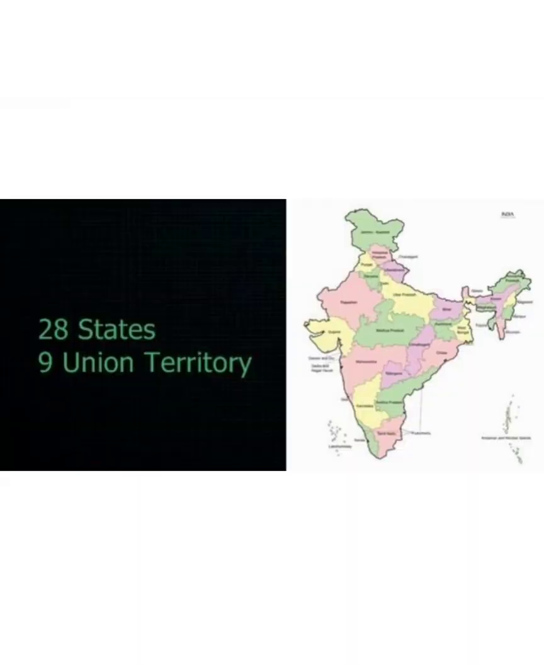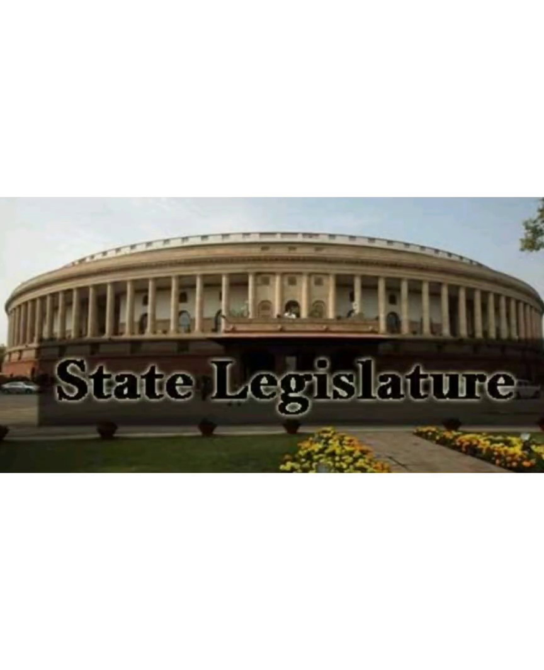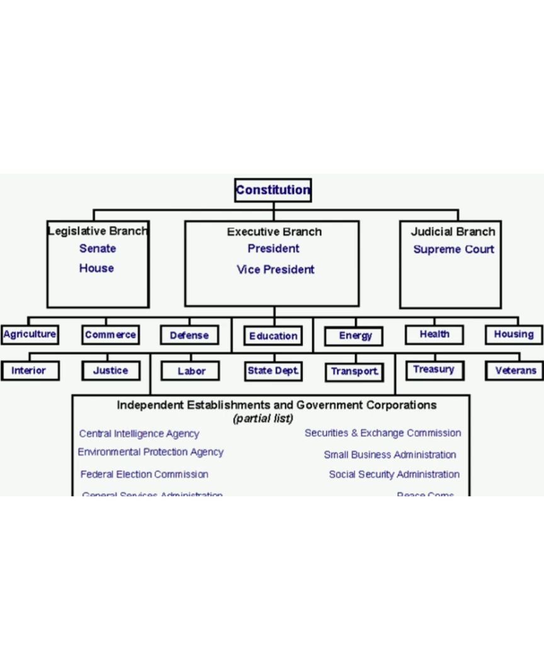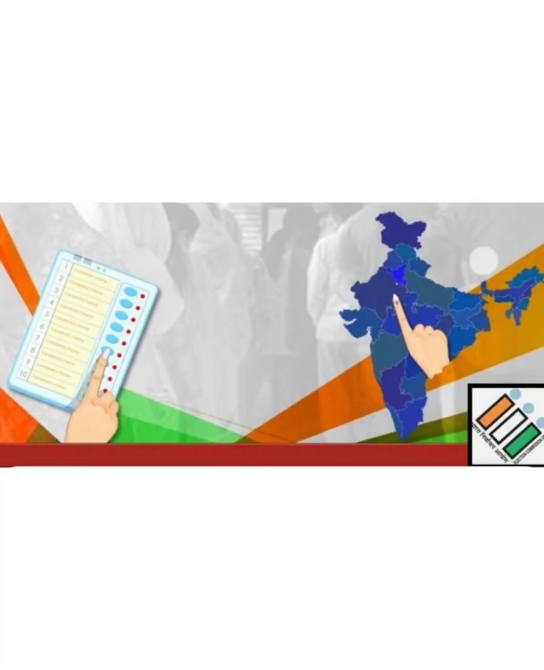Now you must be knowing that we have 28 states and 9 Union Territories. So let's have a look at the functions of a state legislature. Every state government has 3 organs. What are these? The legislature, the executive and the judiciary. And the Constitution of India defines their various powers and functions.